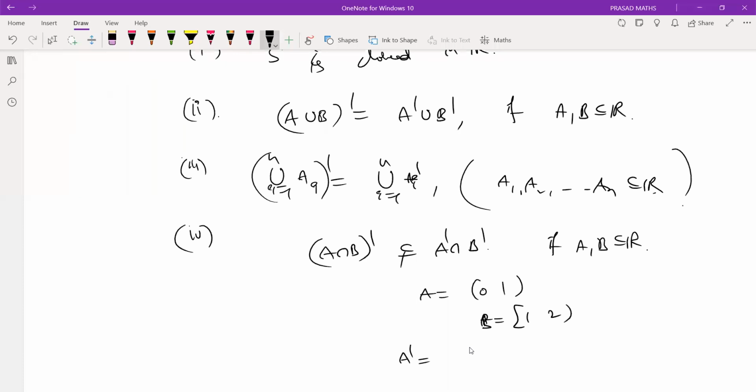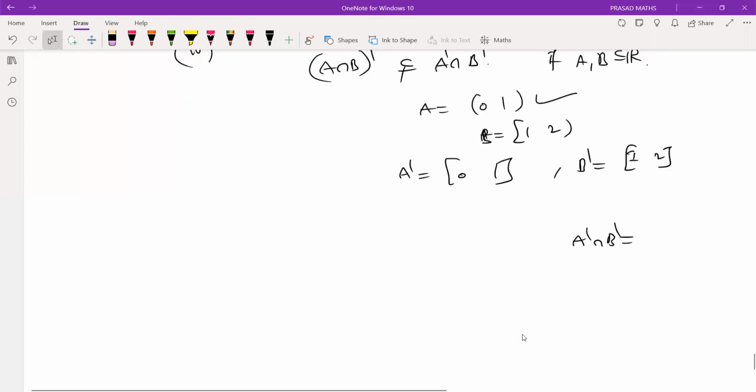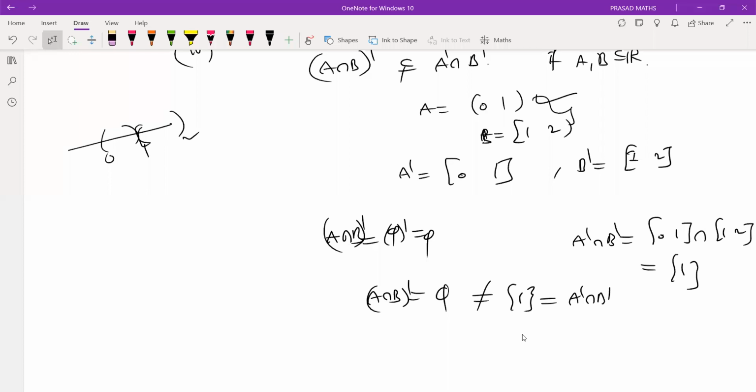What is the derived set of A, the closed interval [0,1]? And the derived set of B, the closed interval [1,2]? What is the intersection? The closed interval [0,1] intersected with [1,2] is the singleton {1}. But what is the intersection of the derived sets? The derived set of A intersection B, where A intersection B is {1}, is empty. So is empty equal to the singleton {1}? No. Therefore, the derived set of A intersection B cannot be equal to the intersection of the derived set of A and the derived set of B.